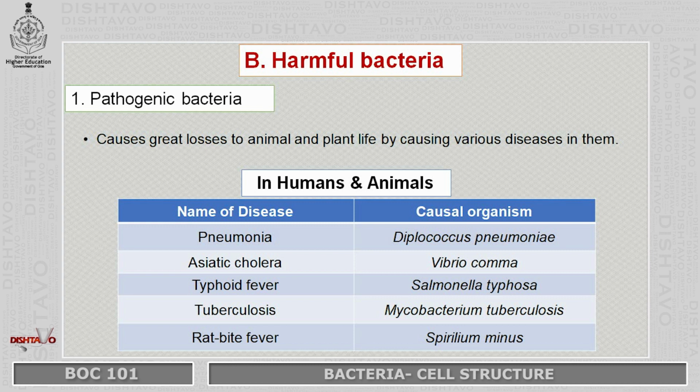We have pneumonia, which is caused by Diplococcus pneumoniae. This is the causal organism. Next, we have Asiatic cholera, which is caused by the Vibrio comma bacteria. Next, typhoid fever, which is caused by Salmonella typhosa. Next, tuberculosis, basically known as TB, which is caused by Mycobacterium tuberculosis. Next, rat bite fever, which is caused by Spirillum minus. So these harmful, pathogenic bacteria can create havoc in the life of various animals and even humans.